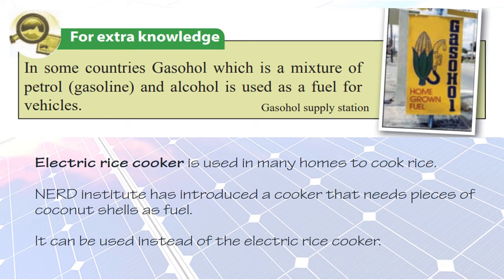So children, today we studied sources of energy. We can divide these sources of energy into two types, renewable and non-renewable. Under renewable energy sources, we have seen solar power, wind power, geothermal energy, and flowing water. In the next video, we'll see non-renewable energy sources like coal and natural gases, and how we can use these energy sources without wasting them.